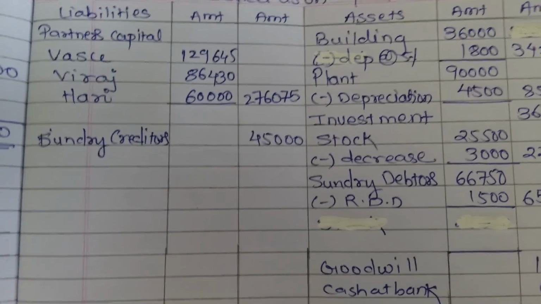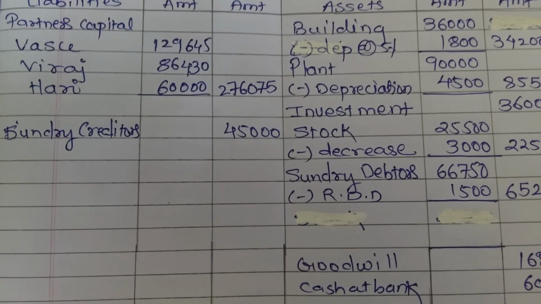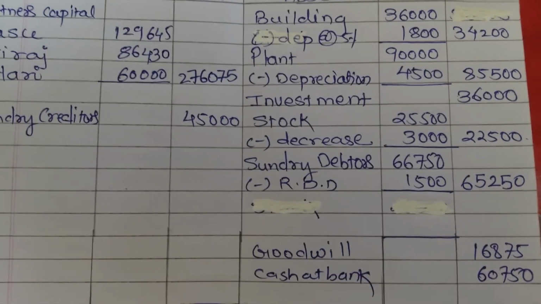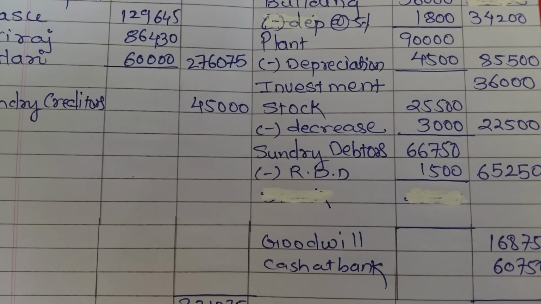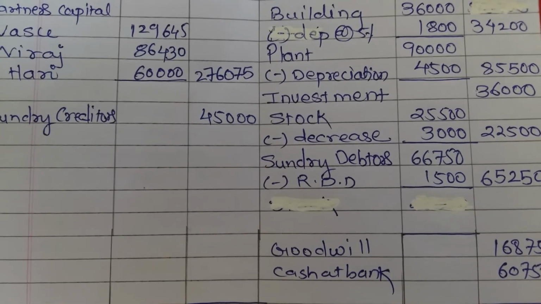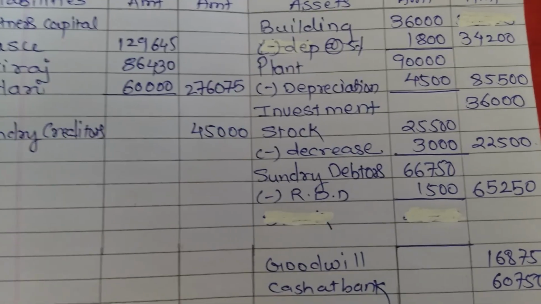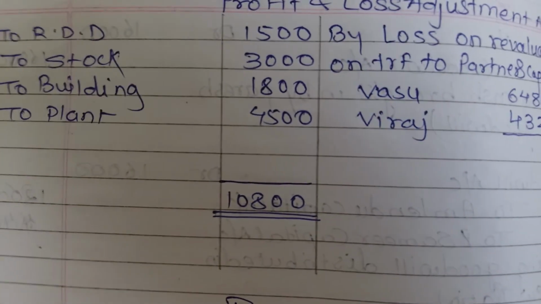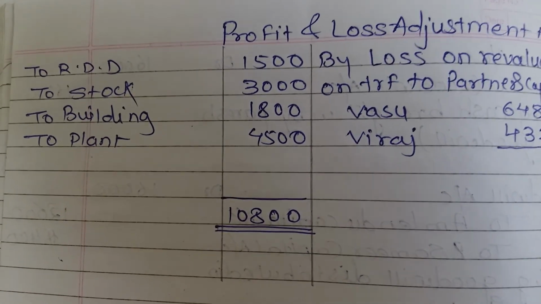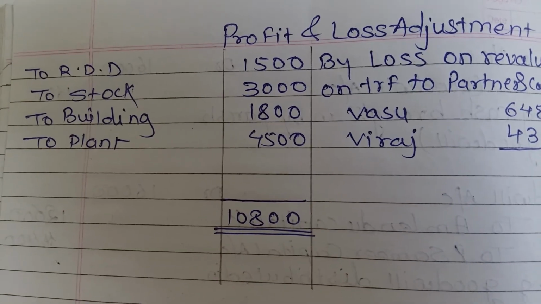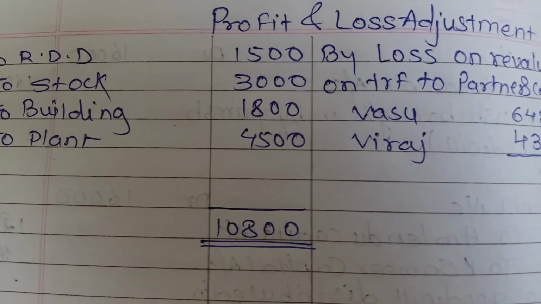See the third adjustment, sundry debtors RDD will be 1,500. So 1,500 minus from the sundry debtors on the balance sheet assets side. The second effect will be on the profit and loss adjustment account debit side as the liability increases to RDD 1,500.